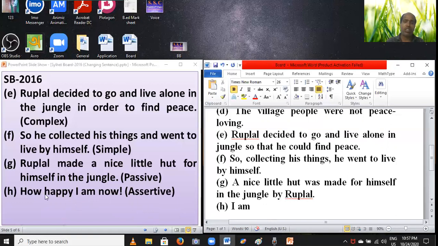Notice carefully, you have to write very or great instead of how or what. You have to write very instead of how, because there is no article in this word. Happy is the adjective here. So you have to set very.